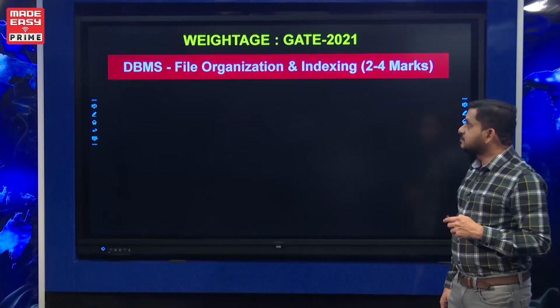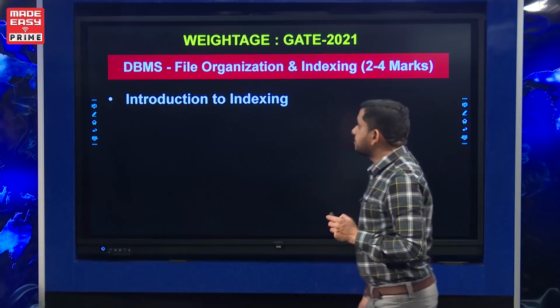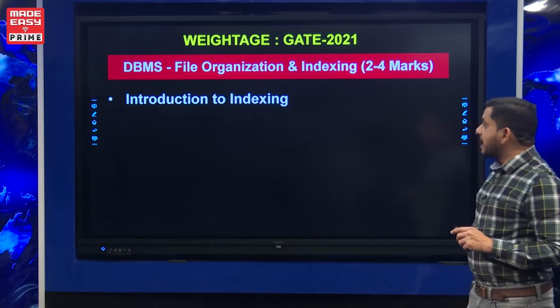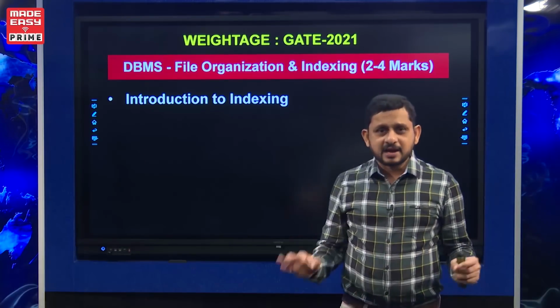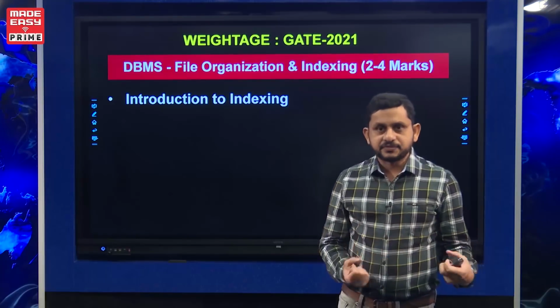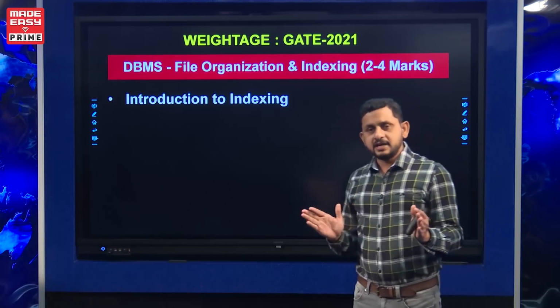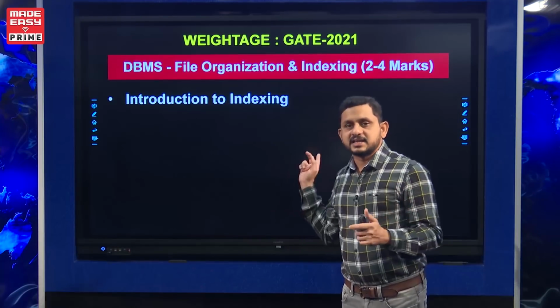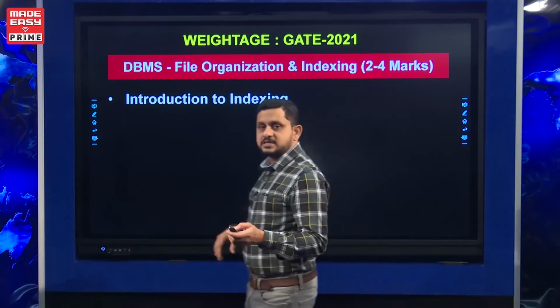So next, let us move to the next topic. This is another important topic from DBMS: file organization and indexing. Not much about file organization, just a brief idea of how to organize the database files on disk. We are going to study file organization, and the main important thing is indexing. Indexing is the most important area from this topic.